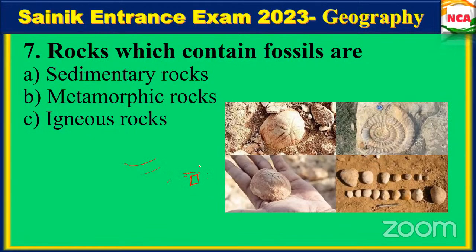After a long period of time it will be deposited. Also, if an animal dies, it will be covered by sand. The wind carries sand particles and dust particles as well. That is how sedimentary rocks contain fossils.